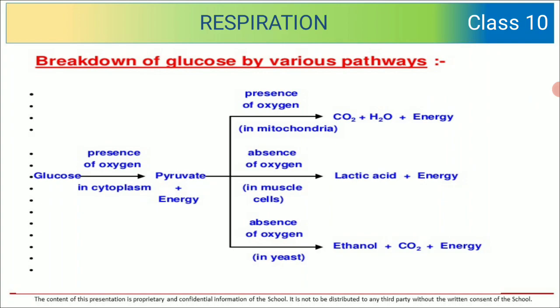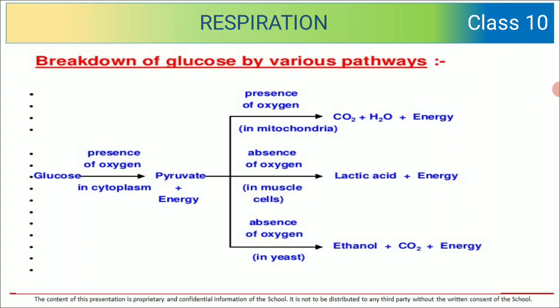In our previous class we had started the discussion of respiration, and now we are going to see how the breakdown of glucose takes place with the various pathways. Glucose in presence of oxygen in cytoplasm gives pyruvate. What does it give, children? Pyruvate.